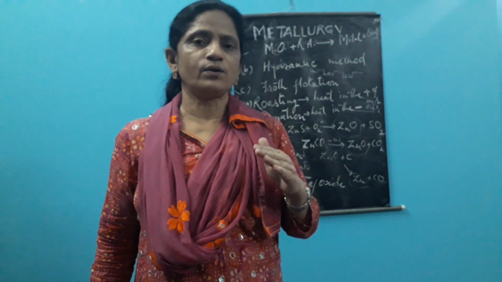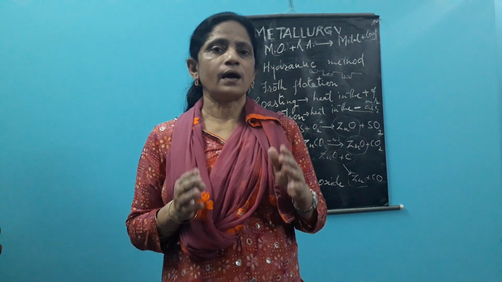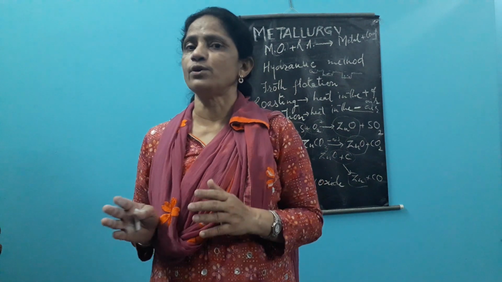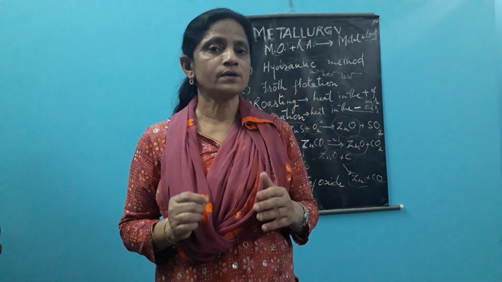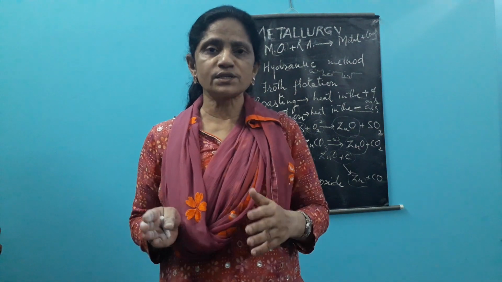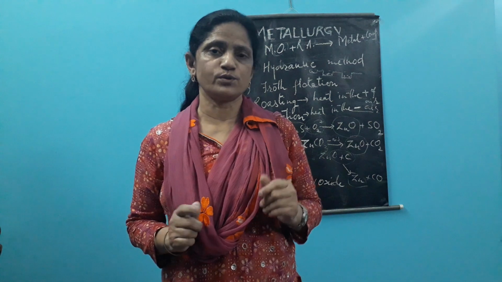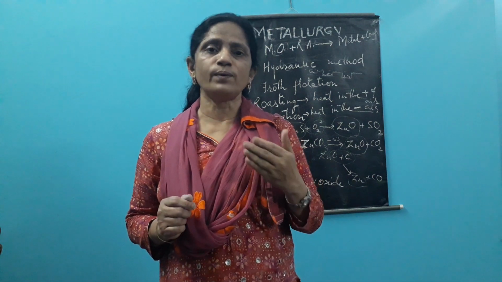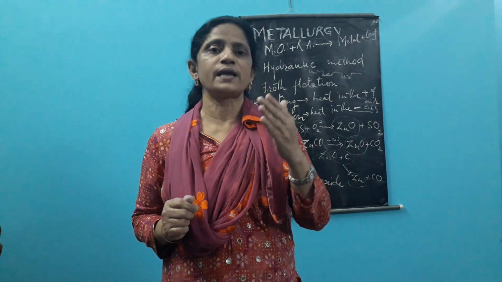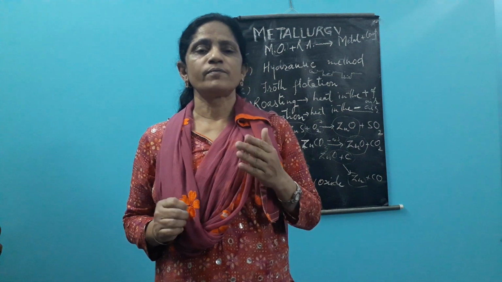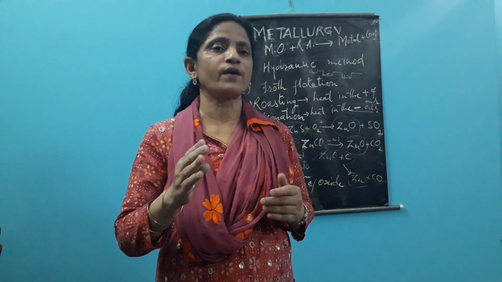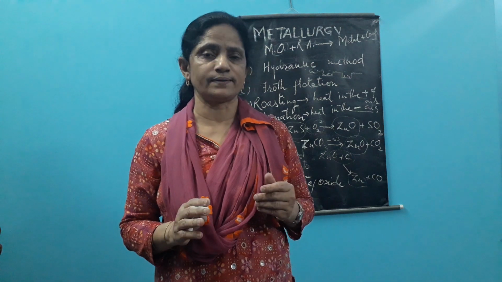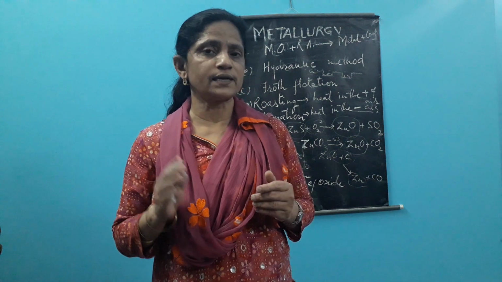If we come a little lower, the representative of this zone is iron, and iron is reduced by carbon monoxide. Below hydrogen, like tungsten, tungsten oxide can be reduced by hydrogen. So we go on like that. The selection of the reducing agent is to be done cleverly, meaning those reducing agents which are more effective are selected and used.